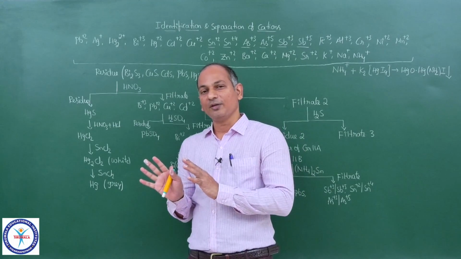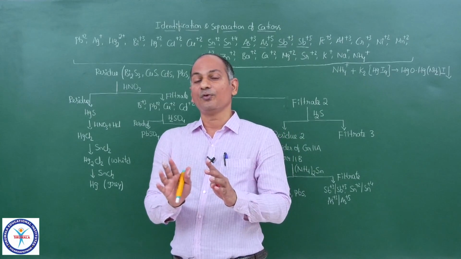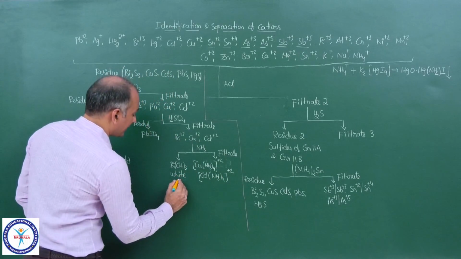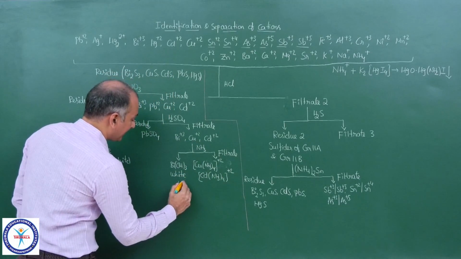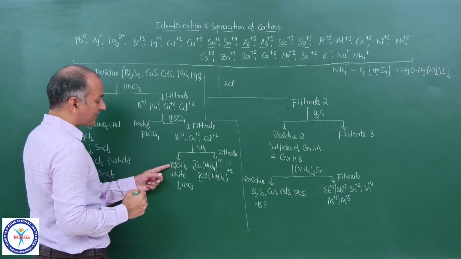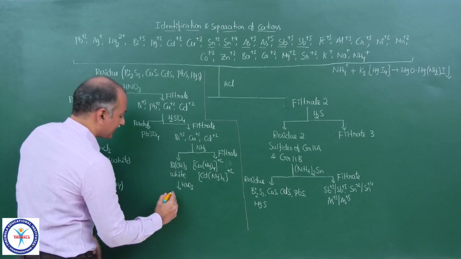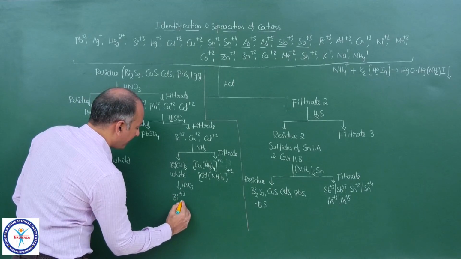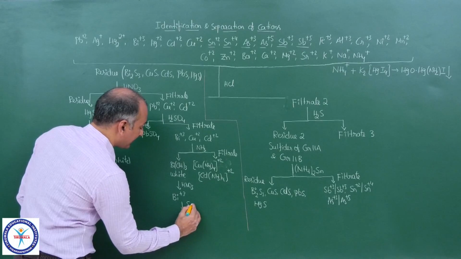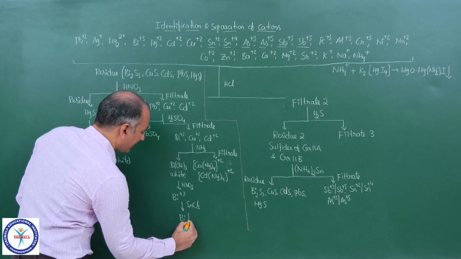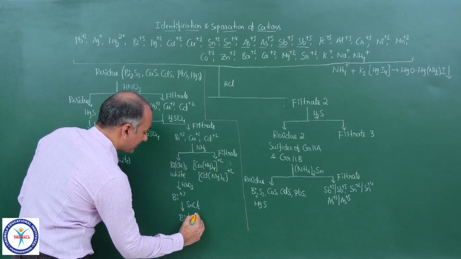But if you want to proceed further and if you want to confirm it further, then we can do one thing. We can dissolve this precipitate in any acid like HNO3. And you know, hydroxides are generally soluble in acids. So you will get Bi plus 3. And to that Bi plus 3, if you add Sn plus 2, you will get the black precipitate, that is elemental bismuth.